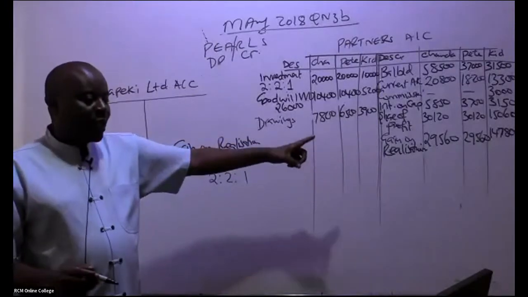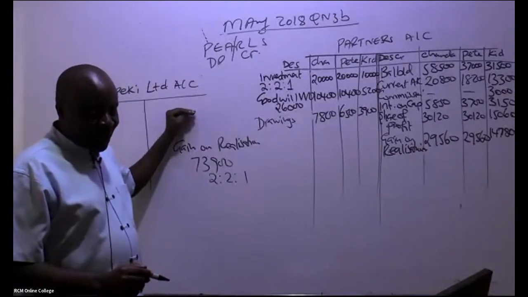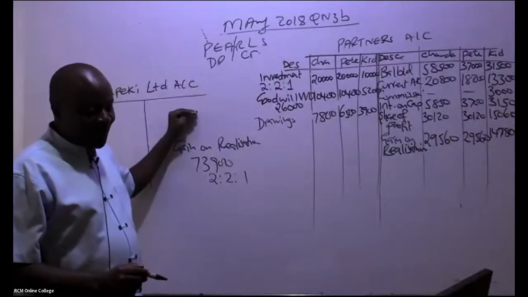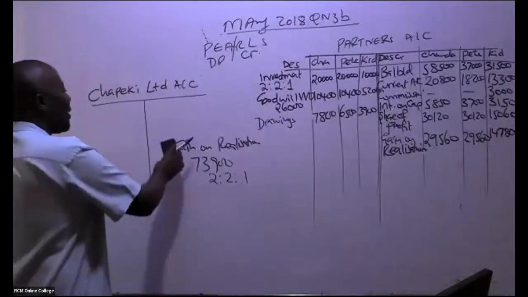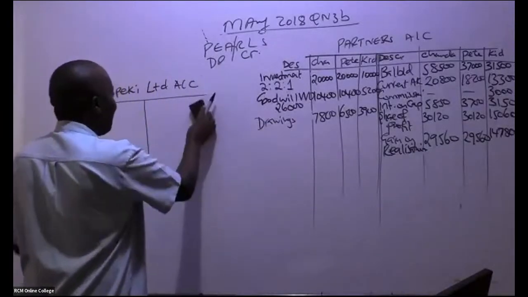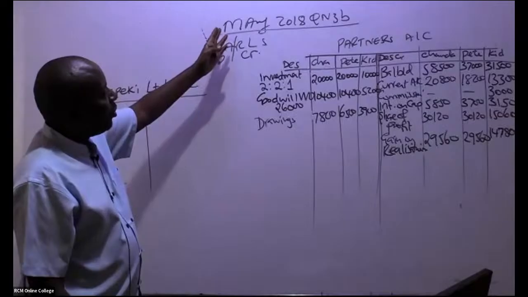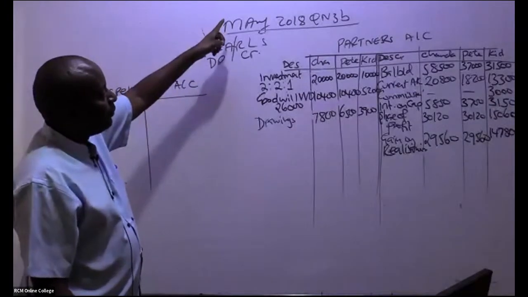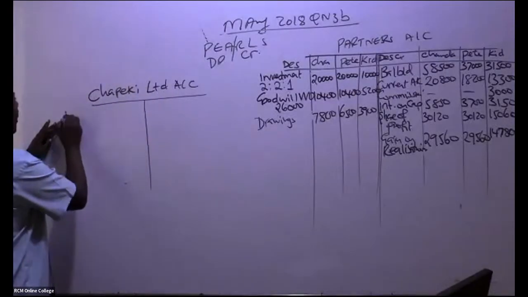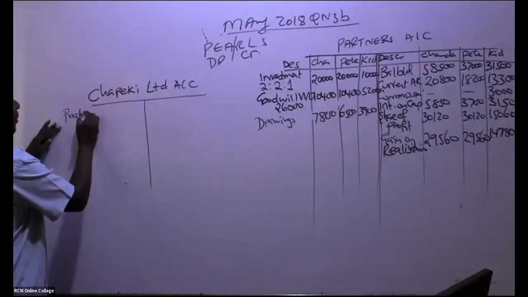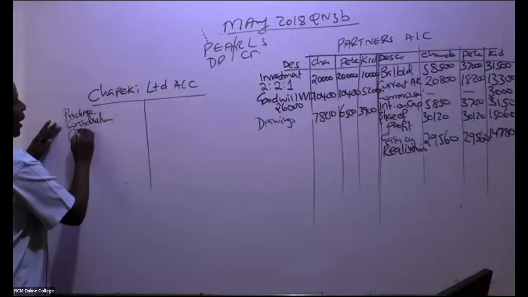All right. So then can we come to this account now very comfortably? Yeah. So this Chapeki Limited is quite a nice account. It should be able to balance by itself. Remember on the realization, you had the purchase consideration on the credit side. So the double entry is here. You debit here purchase consideration through the realization.